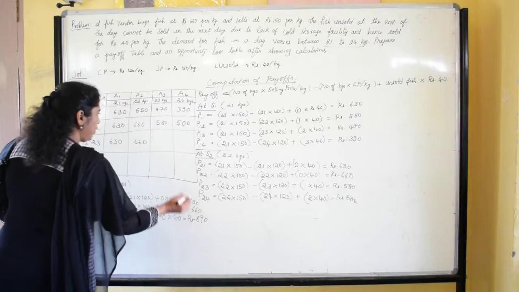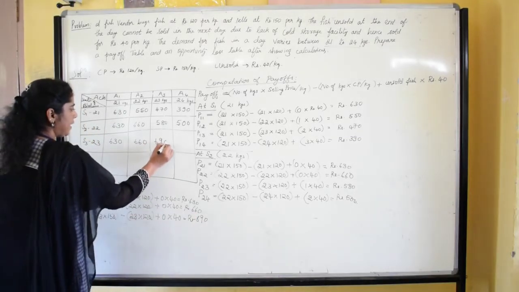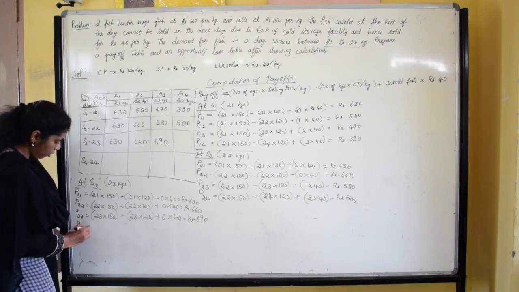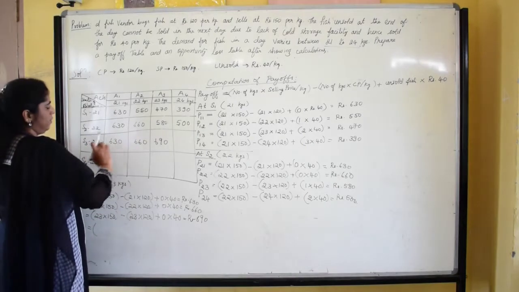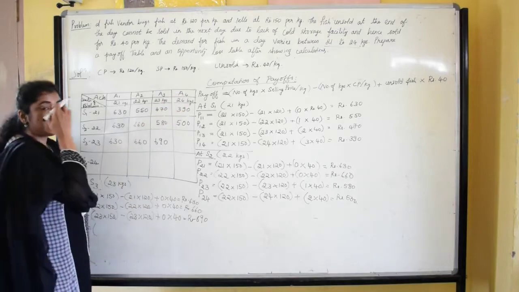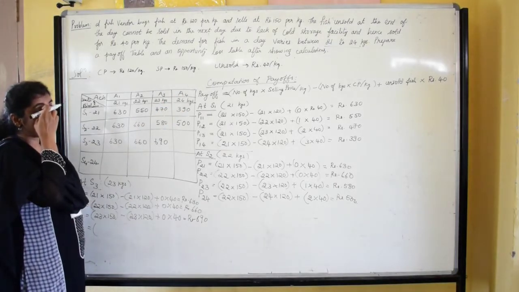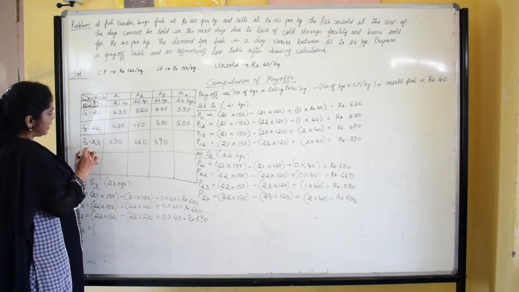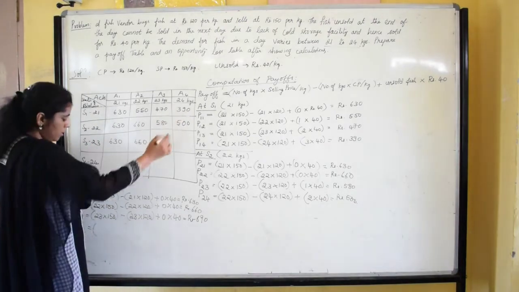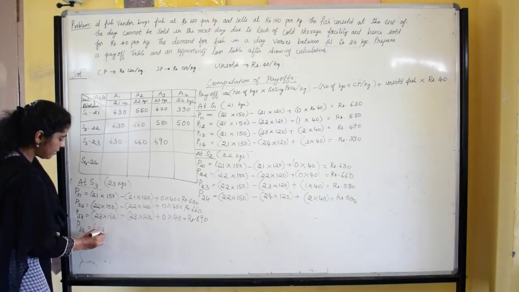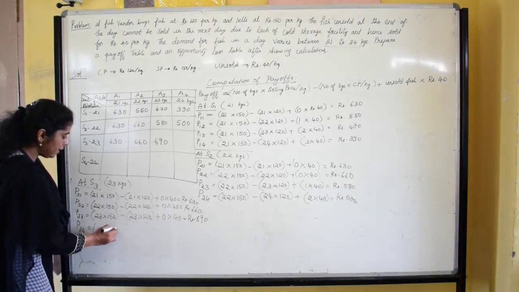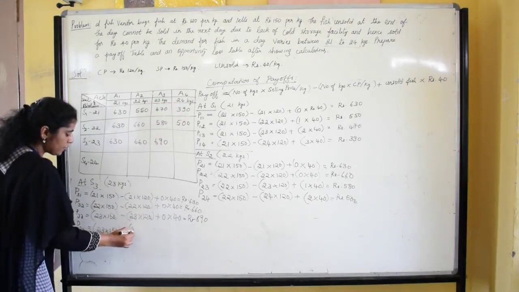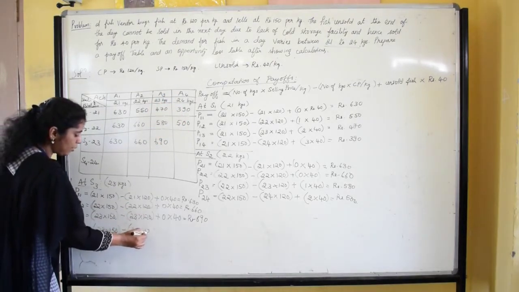So the payoff value here is 690 rupees. Then at third row, fourth column, the demand is for 23 kgs, but the fish vendor has 24 kgs of fish. So he can sell only with the existing demand in the market, 23 kgs only can be sold. So here we take 23 into 150 minus 24 into 120.